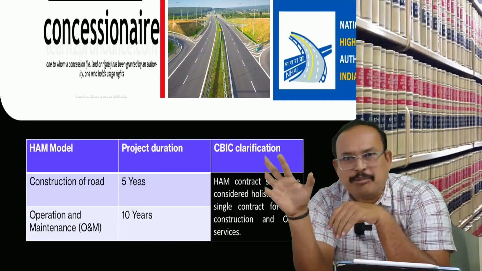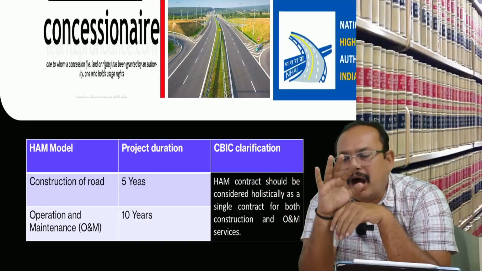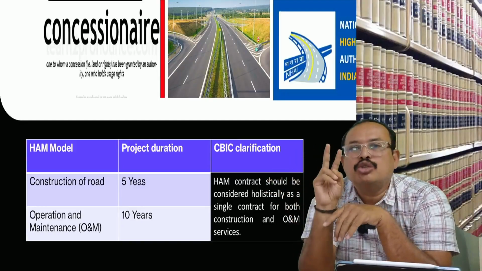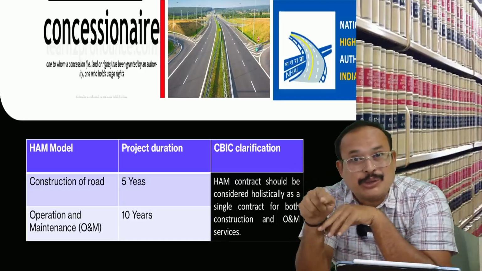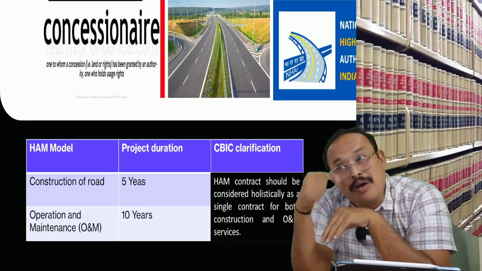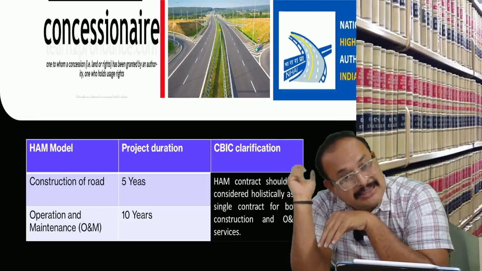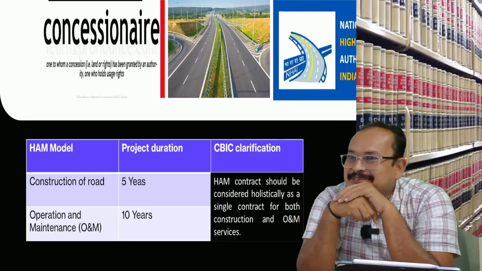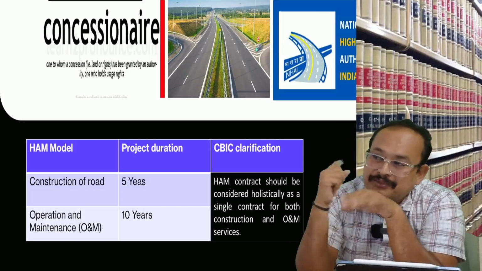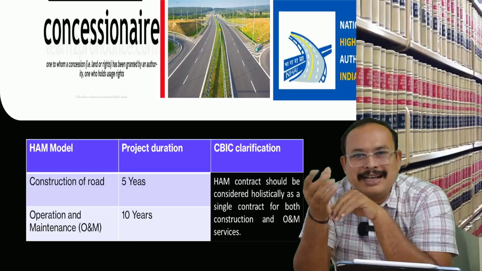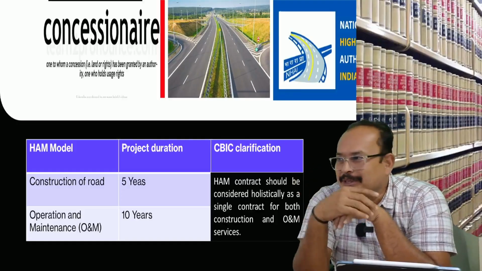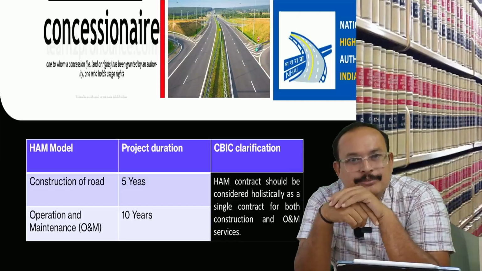On completion of the 5 years project, 200 crores will be released. The balance 1000 crores will be released over the balance 10 years. 1000 crores for 10 years, per year how much will come in? 100 lakhs, namely 1 crore. Time value of money is there, no?